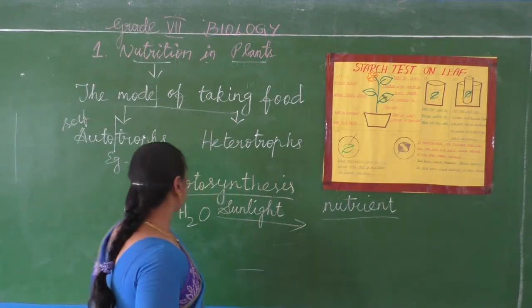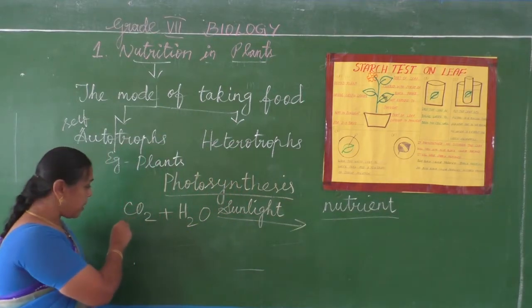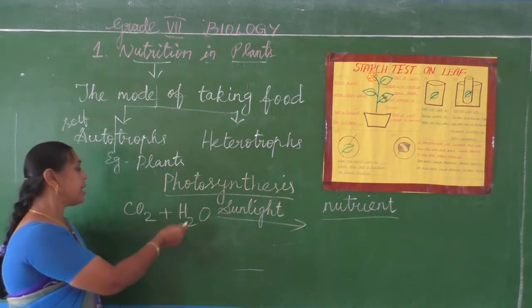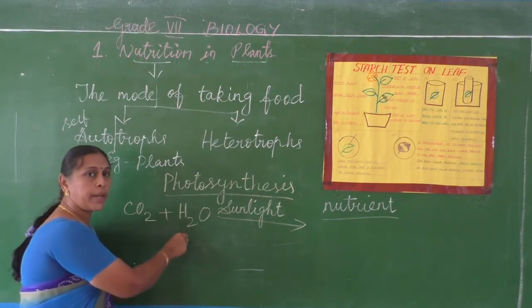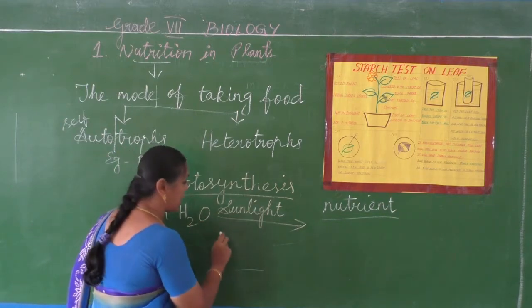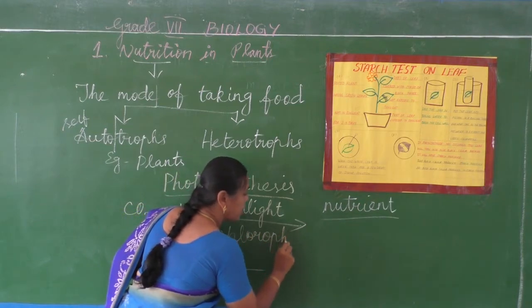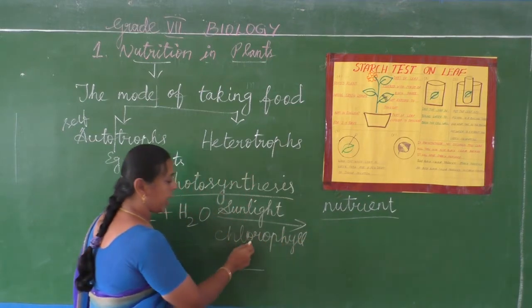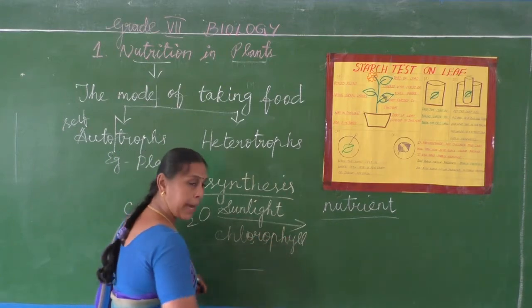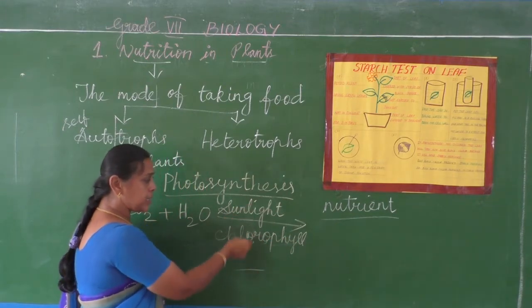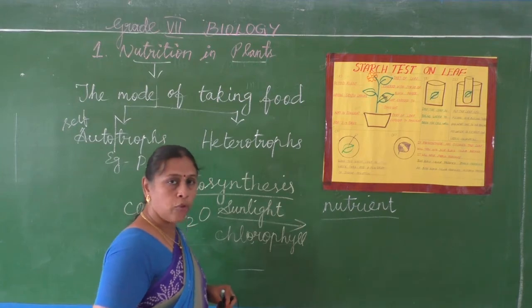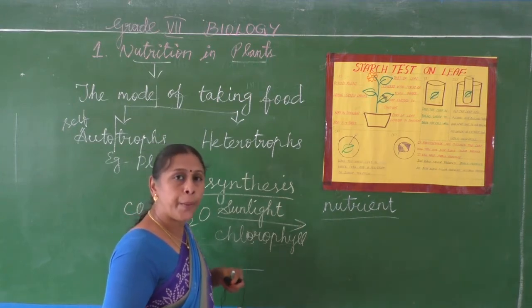So, plants absorb carbon dioxide from air, water from the soil in the presence of sunlight and chlorophyll. Chlorophyll spelling: CHLOROPHYLL. In the presence of sunlight and chlorophyll, they are able to prepare the food.